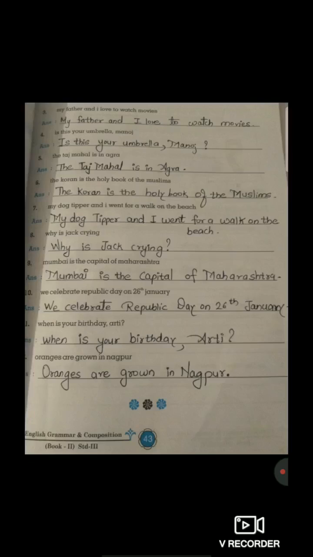Now, Mahal, Taj Mahal. If you see the M alphabet, in the question it is written in a small letter, right? But while writing the answer, in Taj Mahal, the M of Mahal should also be capital. So, The Taj Mahal is in Agra. Again students, the word Agra is a proper noun. So the A alphabet we have to write in a capital letter.